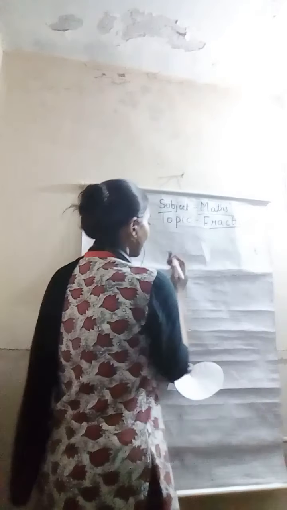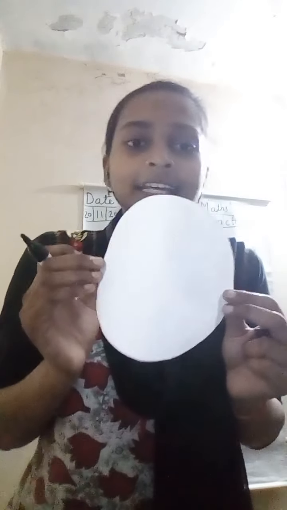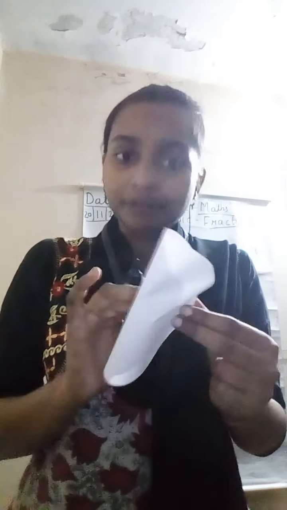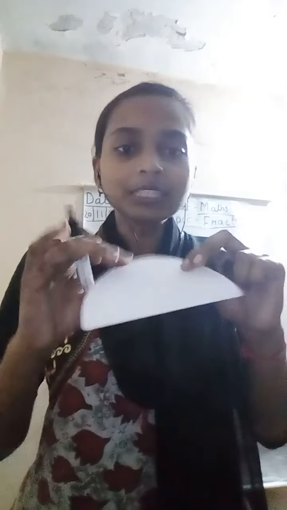So children, I have this circle. Now children, if Shubhanjali came to me and said, ma'am, I want half part of the circle. मैंने कहा ठीक है. So I make this half part and the other half part I give to Shubhanjali equally.